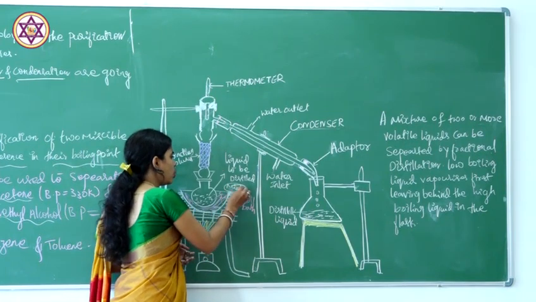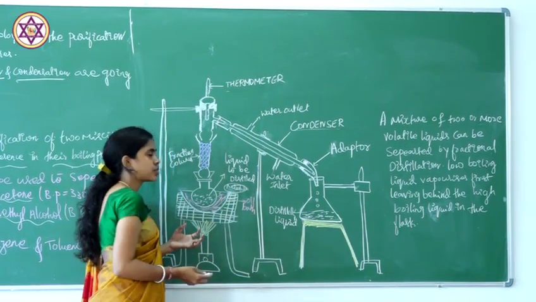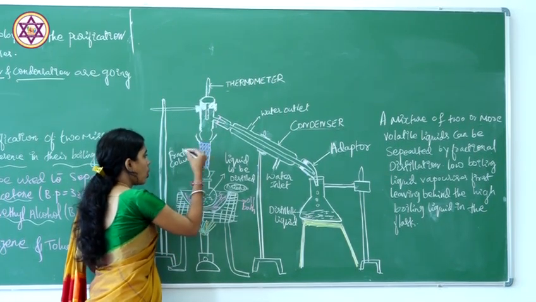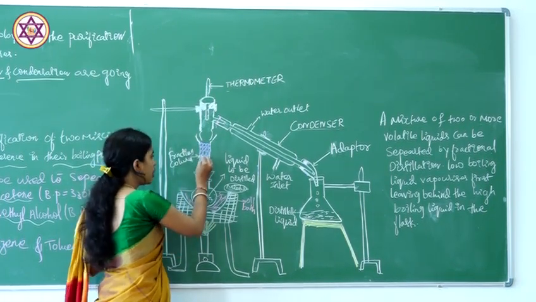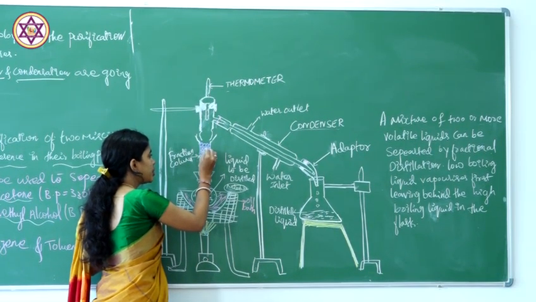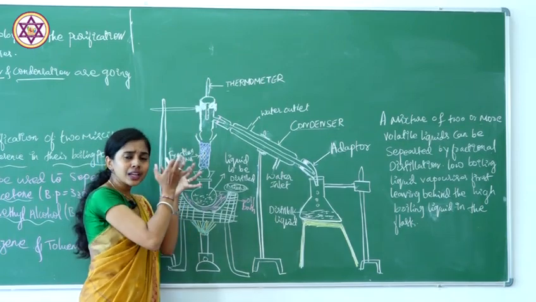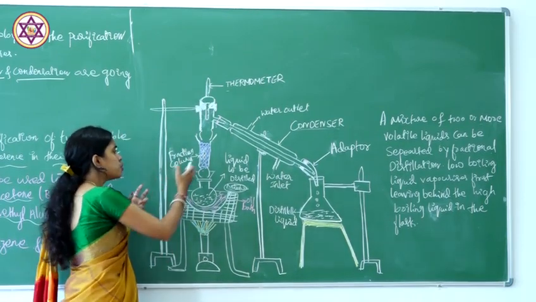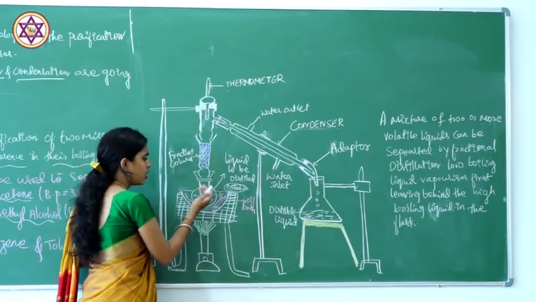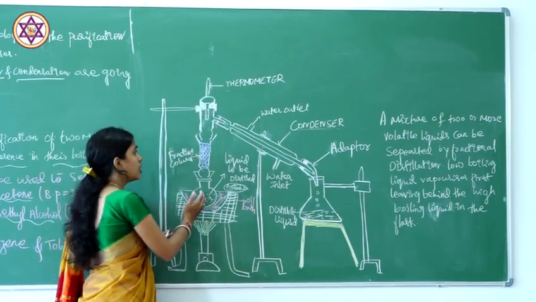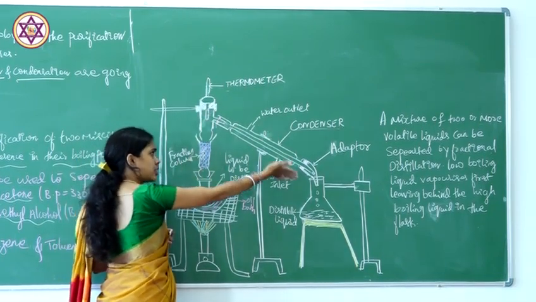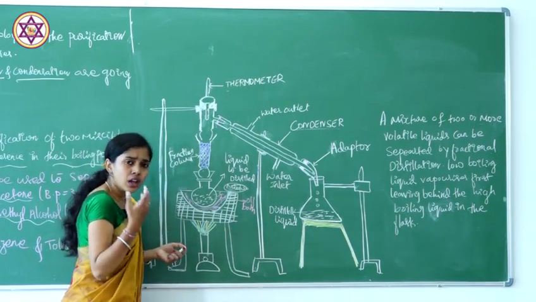What will happen if this mixture starts to boil? As it reaches the fractionating column, observe that it is completely packed with small beads. With small beads, as we observed in the earlier case, if you heat it, the vapors go up the column, are condensed in the condenser, and we get it in the receiver.